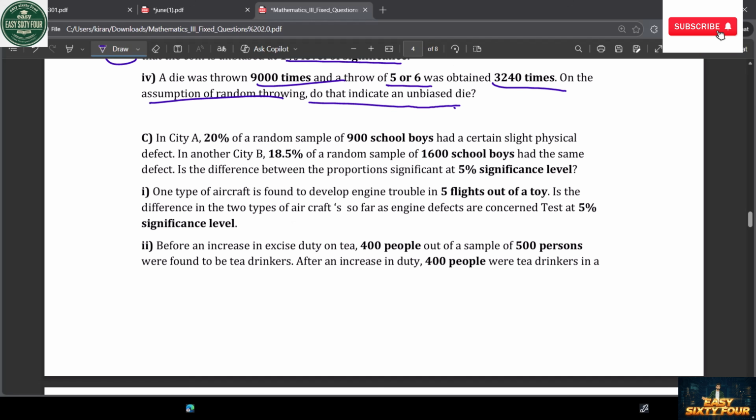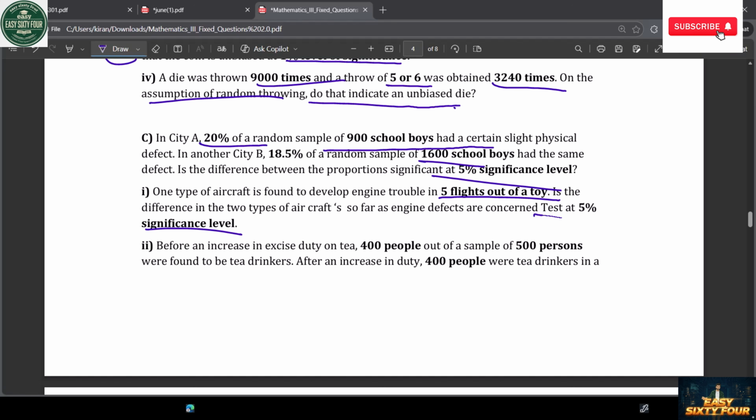You get 14 marks. After that, in city 20% random of the 900 school boys. It is also more important questions. Every question will be similar to each other. Why? Because we are applying just the concept, not mugging up. If you mug up, I can definitely tell you, you are going to fail in the exam also. Don't be type-A about the questions.